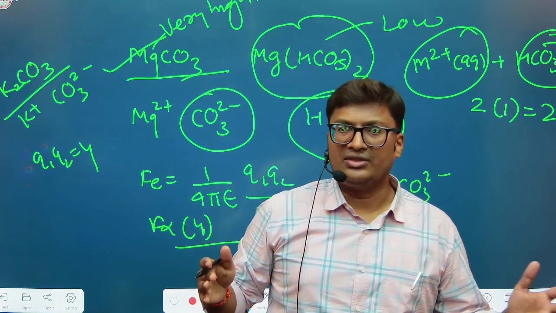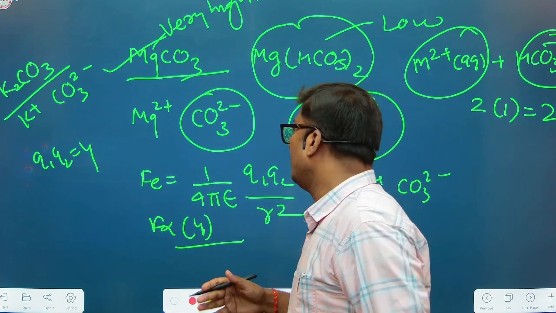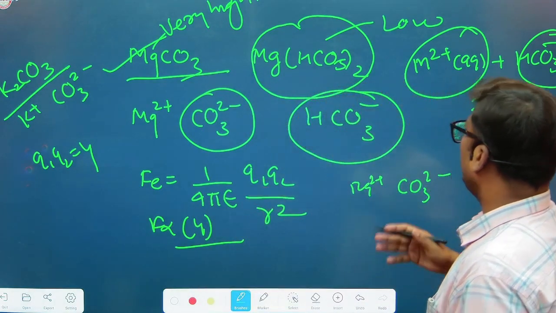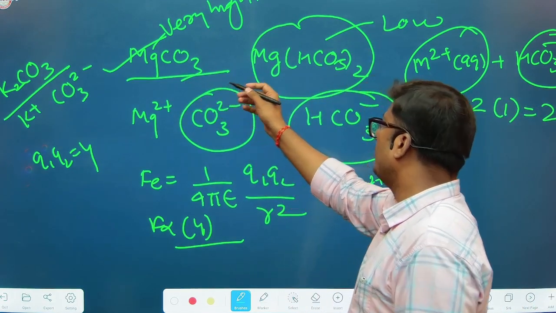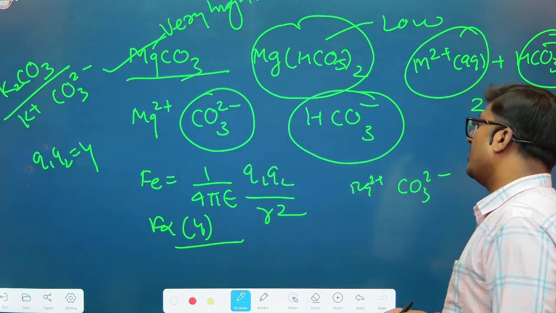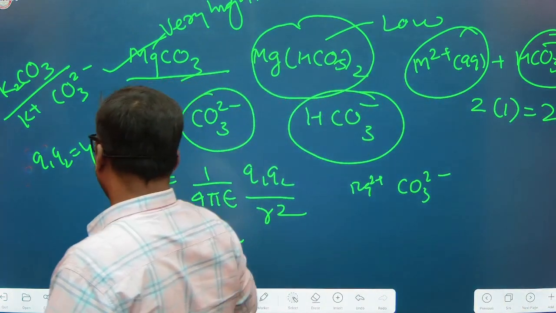These free ions result in the solubility of the compounds in water. But in case of magnesium carbonate, these two ions, Mg2 plus and carbonate 2 minus, do not exist free in the water. So they are insoluble, and solubility decreases down the group.